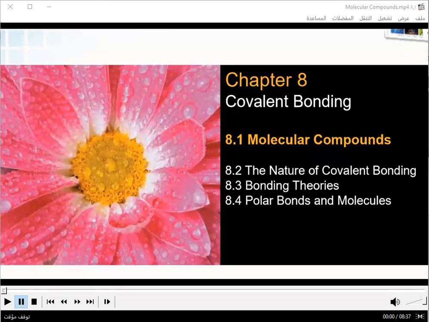Okay. Who can define a molecular formula? Mazen. Okay, molecular formula. A molecular compound is a compound composed of molecules. Can you repeat your definition, please? A molecular compound is a compound composed of molecules. Define a molecular formula. Molecular formula is the chemical formula of a molecular compound.